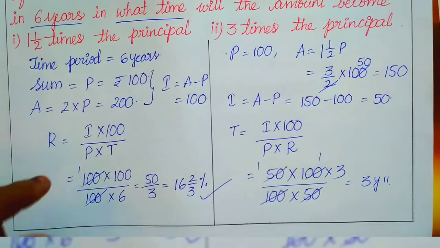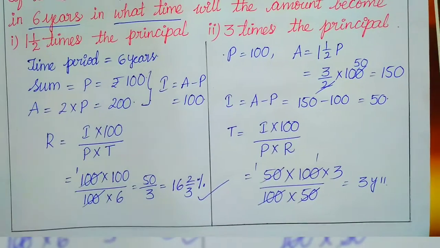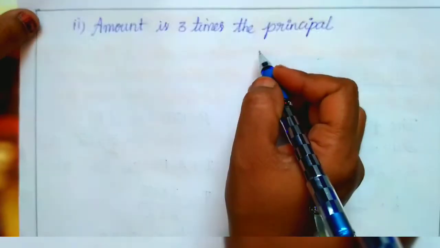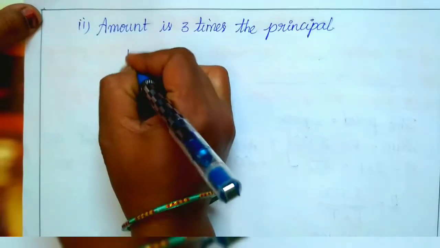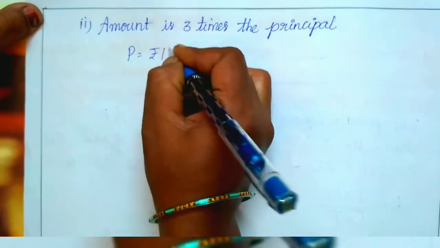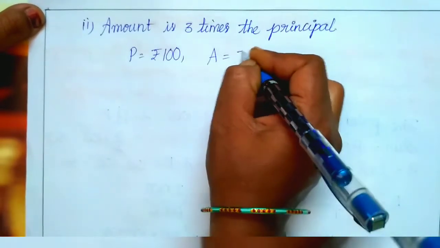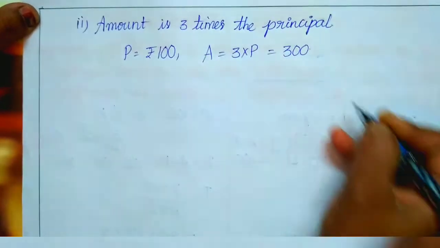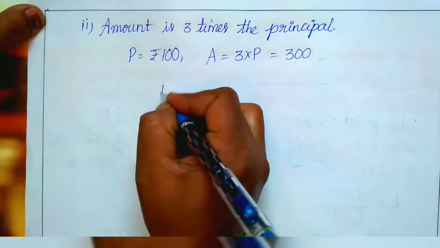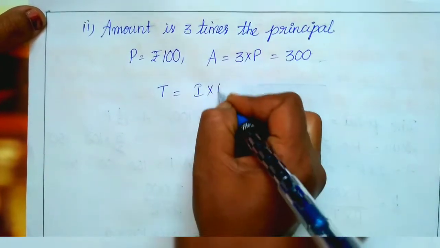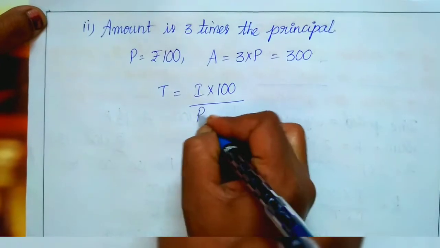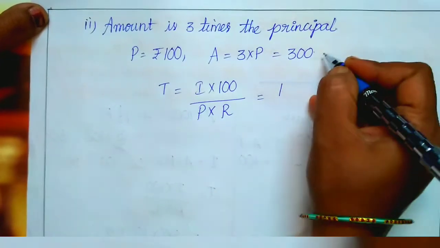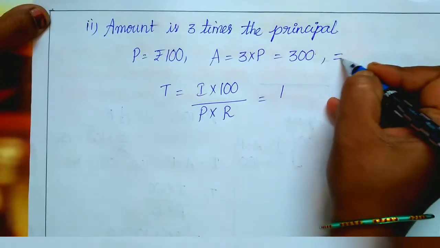Now in how much time is the amount 3 times the principal? That we are going to calculate now. In the second case, the amount is 3 times the principal. So the principal is 100. The amount is 3P, which is 300. Now here also we are going to calculate the time. So T equals I into 100 by P into R. We have to calculate the I value from these two.